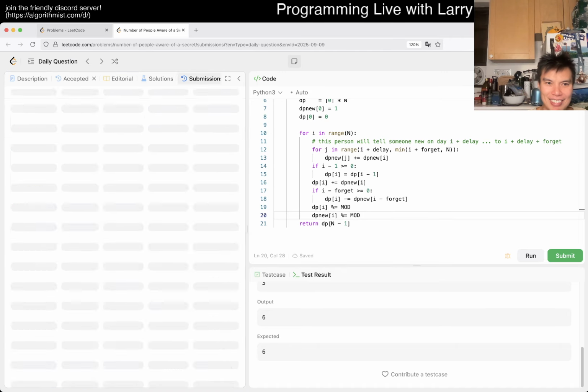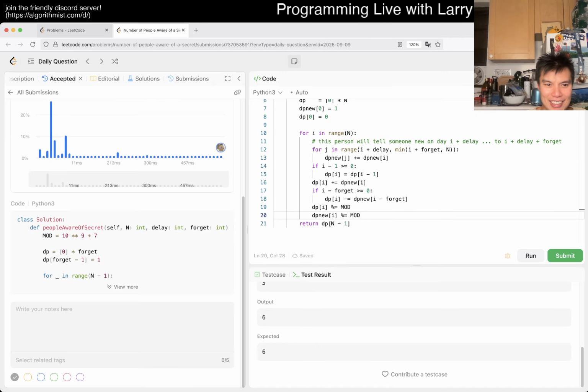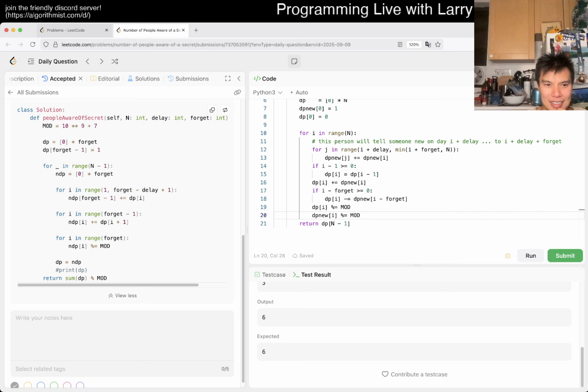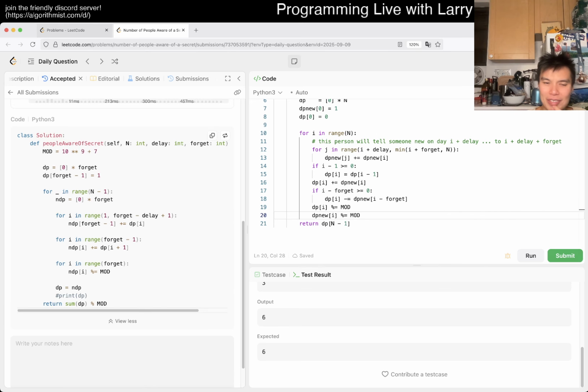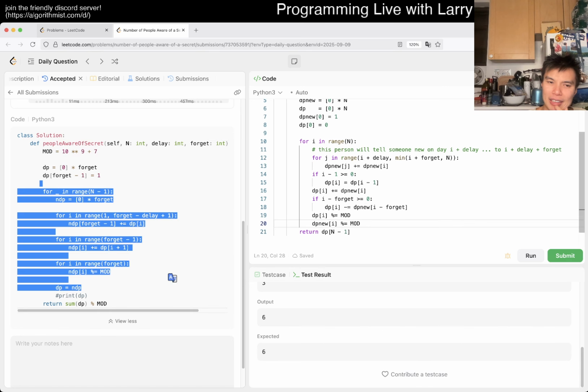How did I do it last time? So you can do it in one. Why was I? Oh, well, I didn't do it with one array with this thing. Well, this is a 2D array, and I guess that's why.